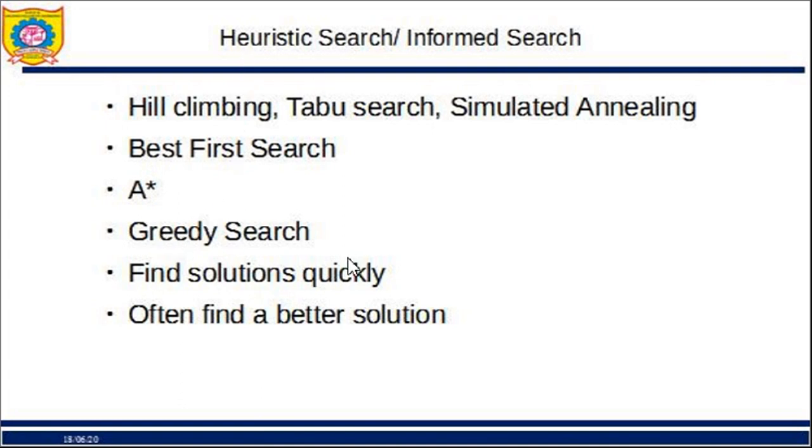A further example is the greedy search algorithm. So these are basically heuristic search algorithms. Among these, best first search and A star we have seen. Hill climbing, I've already posted videos. In this video also I'll give a brief description of hill climbing. Taboo search we are going to see here. Simulated annealing we'll see later on. What is the importance of a heuristic algorithm? That we can find solutions quickly and often we get better solutions. So of course these algorithms are far better as compared to uninformed search.